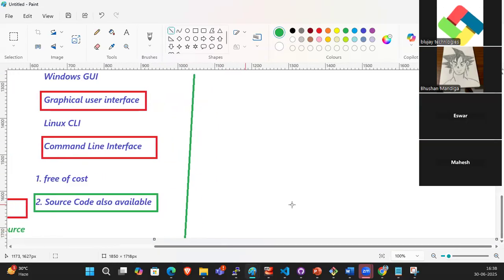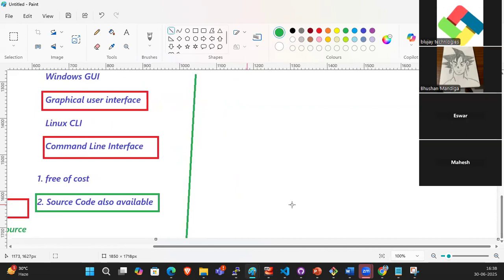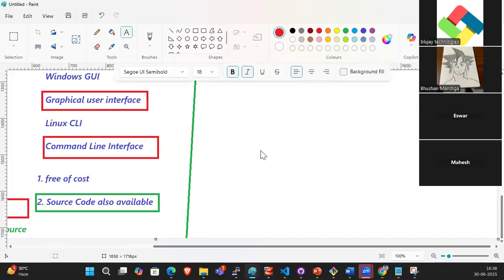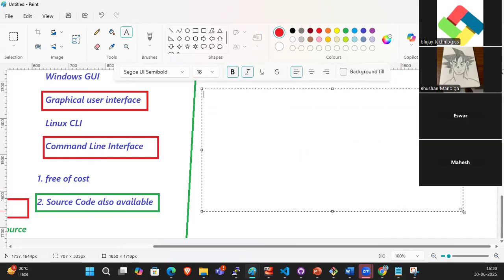Some companies took that source code and created their own types of Linux OS systems. IBM took that source code and created their own OS called AIX.